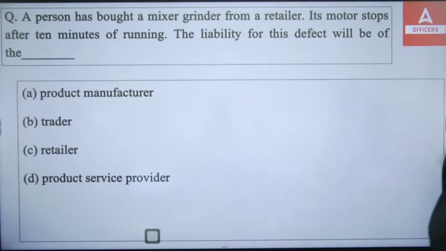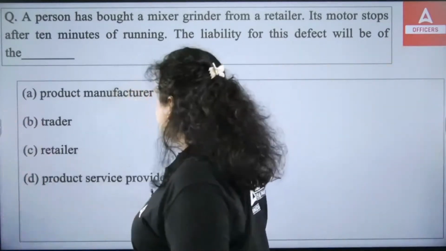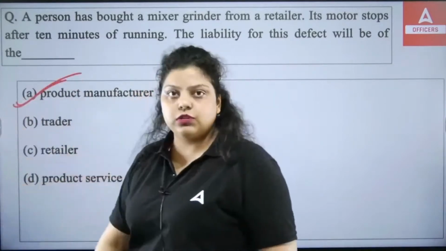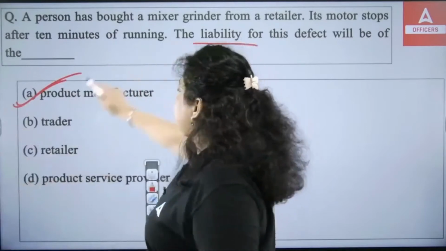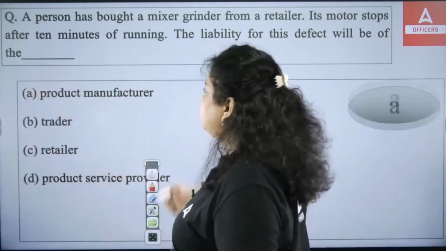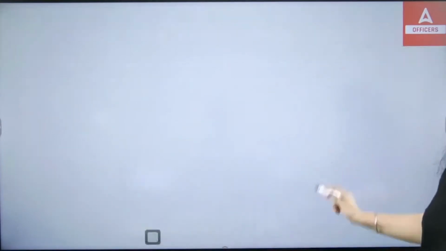So the product started working, you just started using it, and after 10 minutes it stopped. So it's very obvious now that it is a manufacturing defect. So the right answer will be product manufacturer. The liability of the product manufacturer will be there because the product is defective. After 10 minutes it stopped working. So the right answer is your A option.